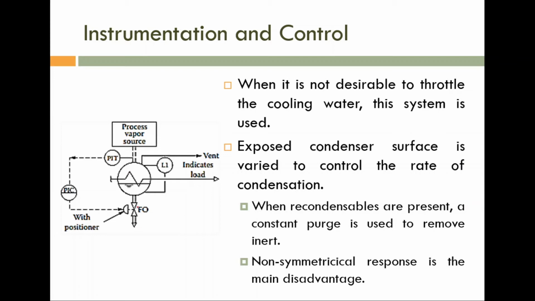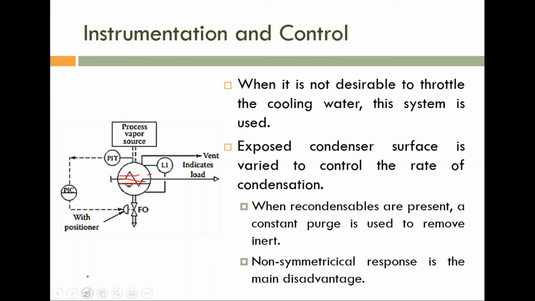So if you are decreasing this condensate flow rate, definitely the liquid level inside this heat exchanger will increase. This liquid level will cover more and more area. If it is covering more and more area, the heat transfer will decrease. So the conversion of vapor to liquid will decrease.